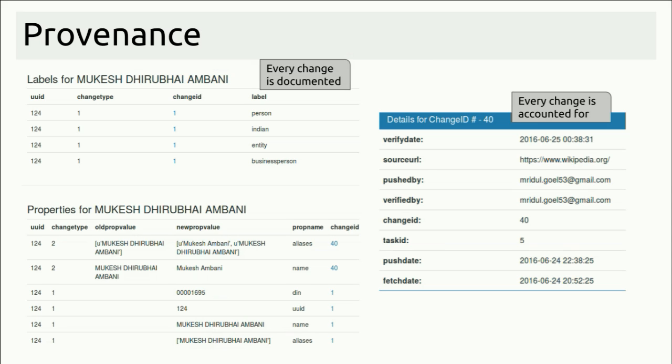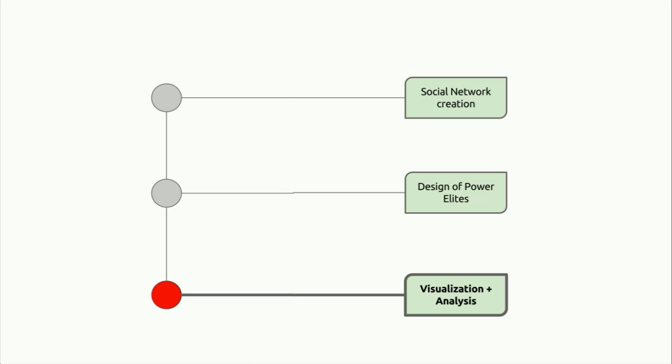Any update on the core data store is well documented and accounted for. Users can view the history of entities and relationships they are interested in over time. They can see any change in the old property, they can see any new properties, they can see who pushed the data, who verified the data, they can see the push date, the date of crawling, the source URL, etc. We have about 1,50,000 nodes and about 4 lakh relationships in our core data store.